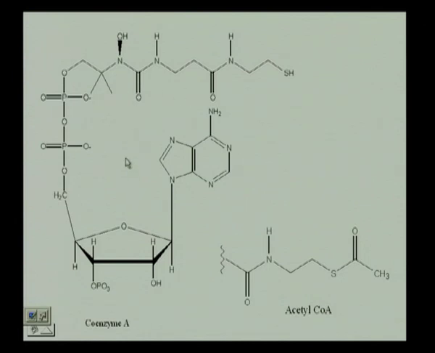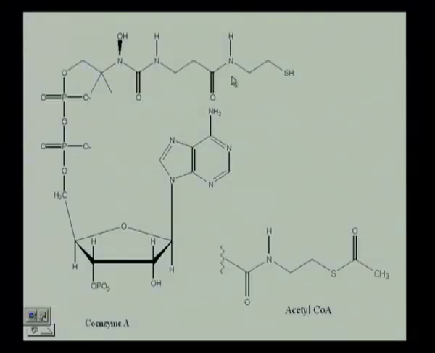What we have in coenzyme A is actually an ADP part, an adenine dinucleotide part, a phosphorylated one because there is a phosphate at this position if you can see, and we have pantothenic acid. Okay, that is one vitamin, and to it we have mercaptoethanolamine attached. Now, this SH, if acetylated, is called acetyl CoA.